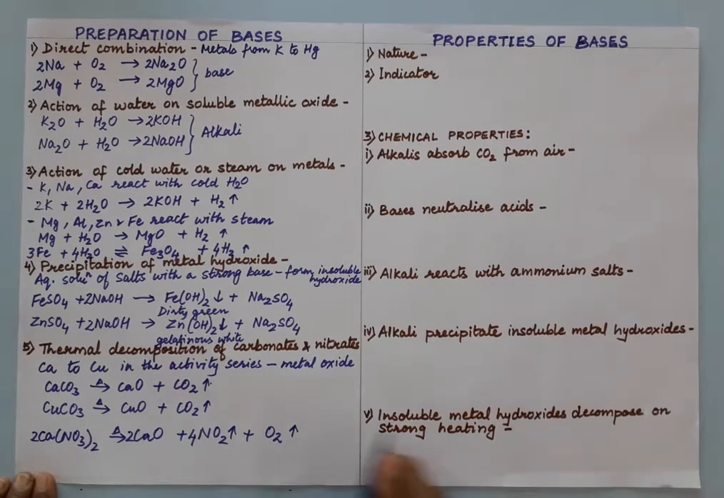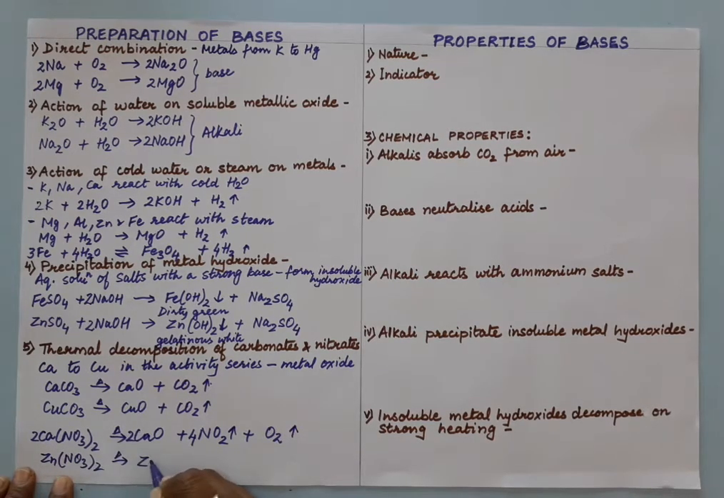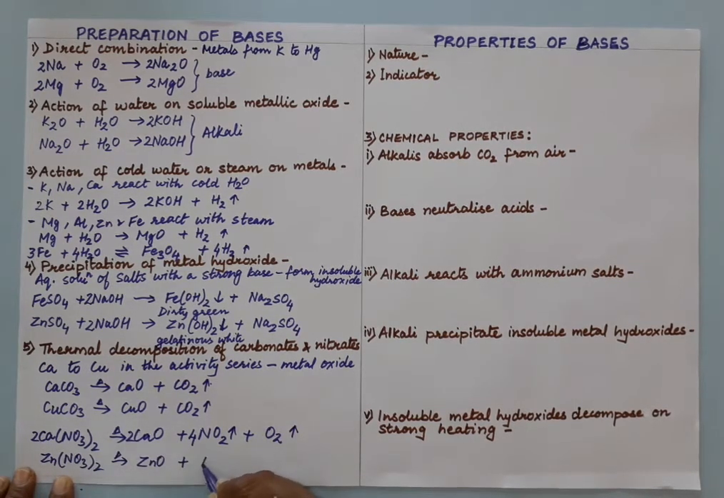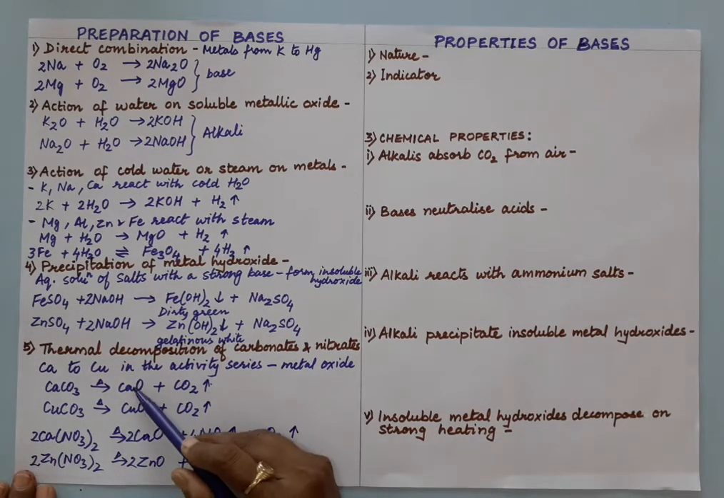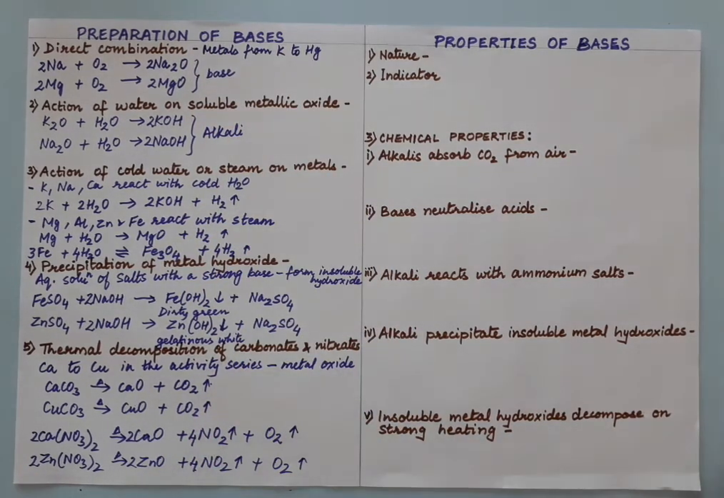Now let us take another example here. We can take zinc nitrate, any calcium to copper, any metal nitrate we can decompose, so which will give metal oxide and nitrogen dioxide and oxygen. Right? So all these metal oxides are base. So these are all the general methods to prepare base.